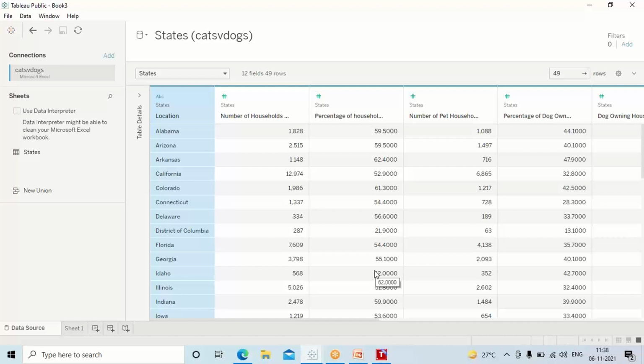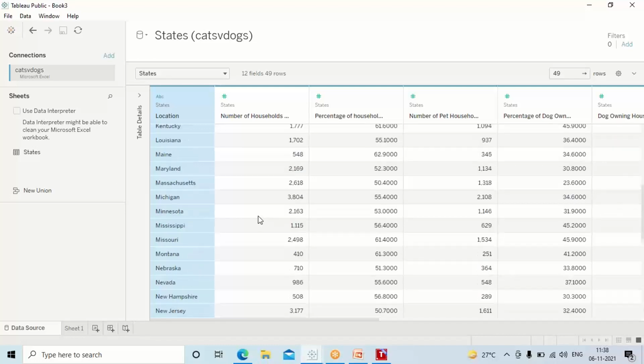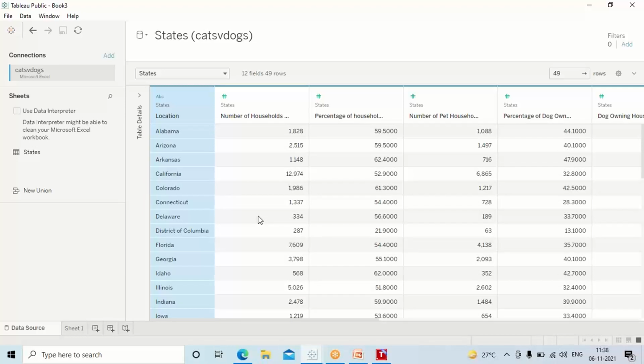But if it is a shared sheet and other team members are working together with you, I would not recommend using this data interpreter, because it will clean the data and a lot of information might get deleted or altered without you realizing it. My suggestion is, unless you know thoroughly what the data is and you are the one who created it, do not use the data interpreter. It's just trying to clean the data for us.